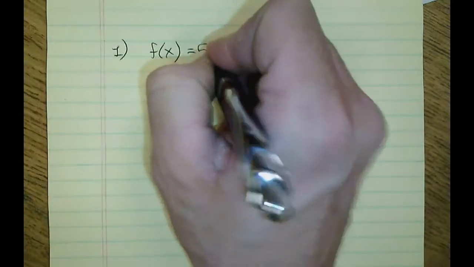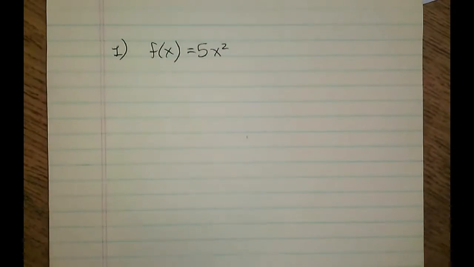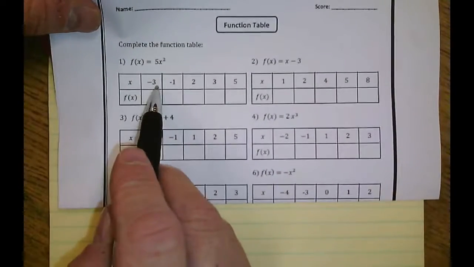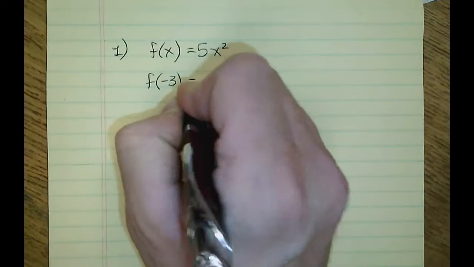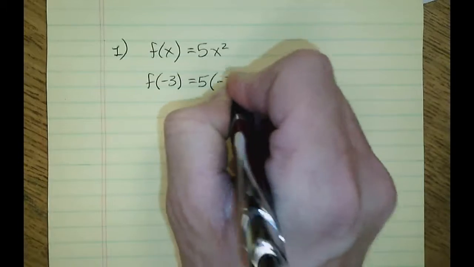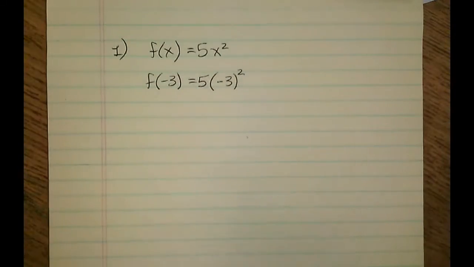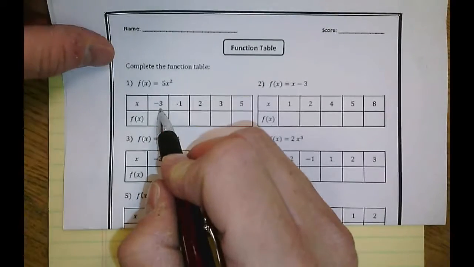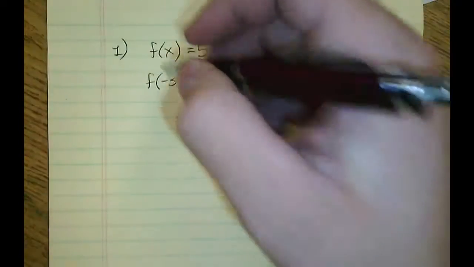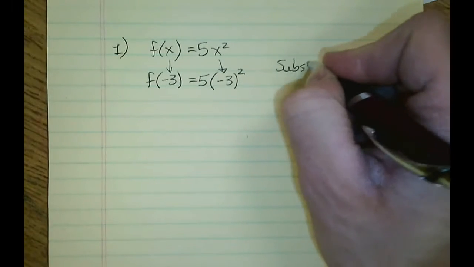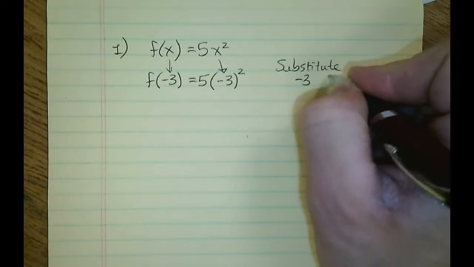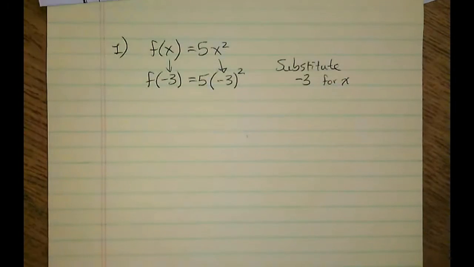For question 1, f of x equals 5 times x to the power of 2. And the first time that we see x in the table, they use the value -3. So in the function, f of -3 equals 5 times -3 squared. And that means literally that this first number where x is -3, I make it x. So swap it in, substitute it in. That's the better word, substitute. -3 for x. Now we solve.